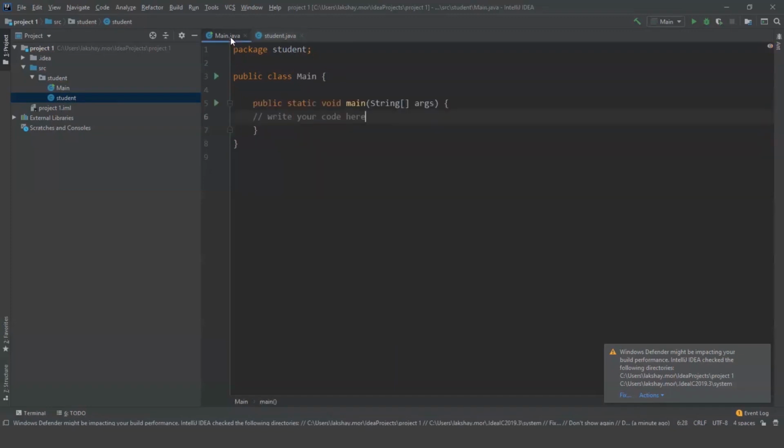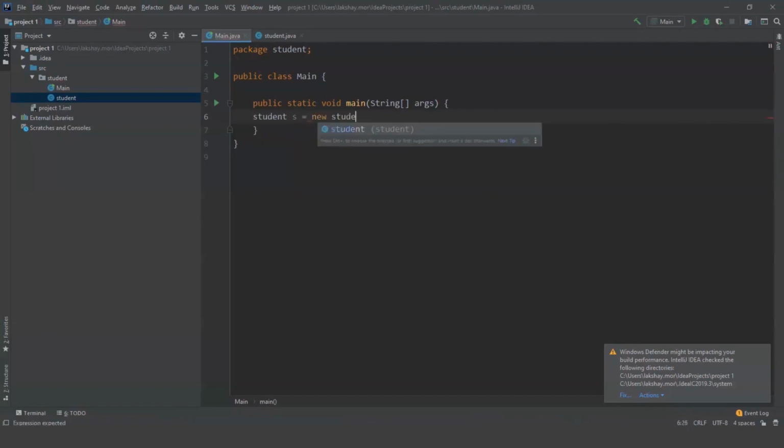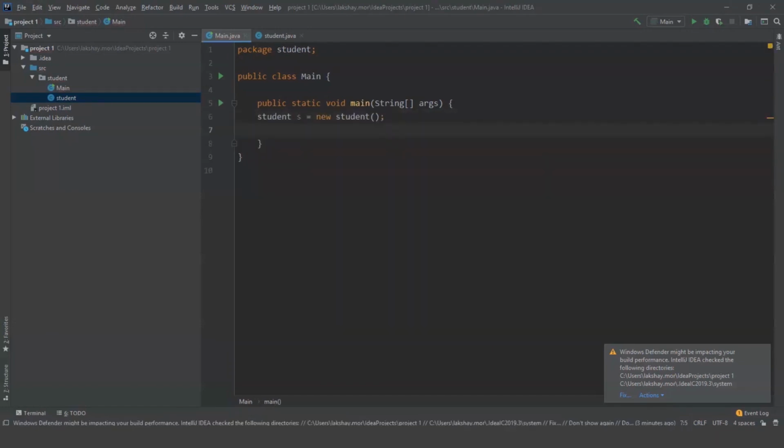So let's go to our main program and start our coding. So we have a class named student. Now let's see how to create an object of a class. This is the syntax to create an object. Now the object here is S. I created an object S of class student.